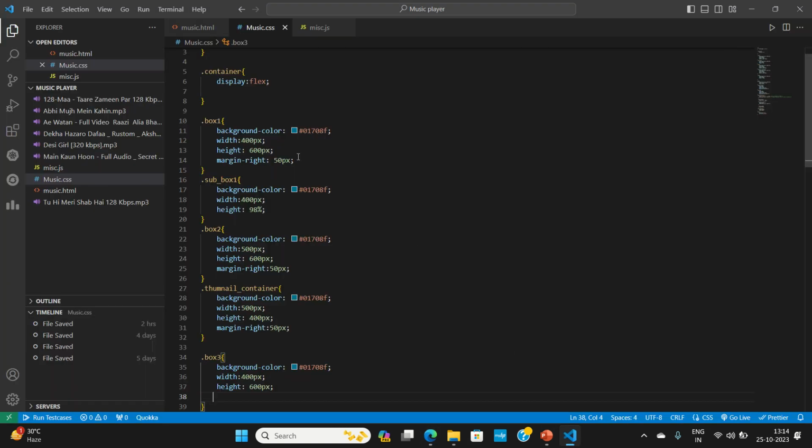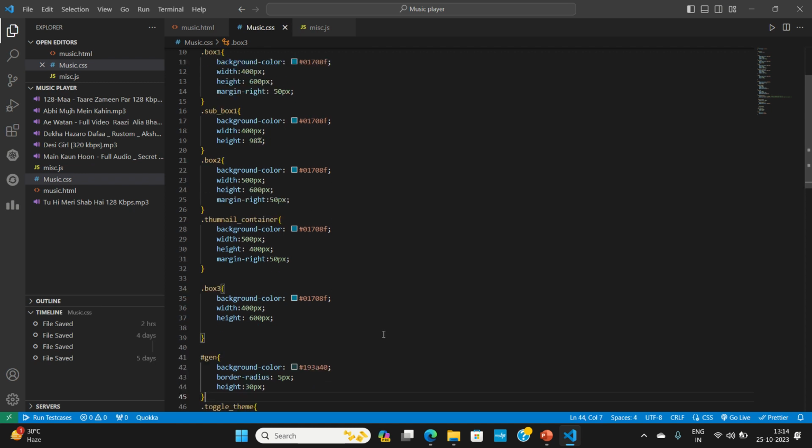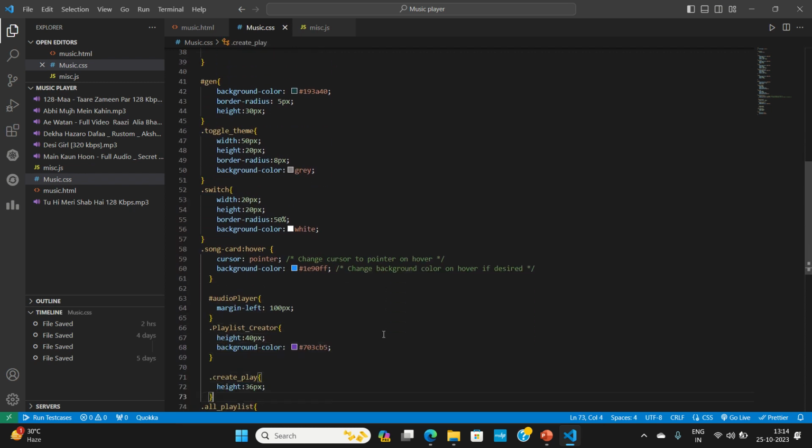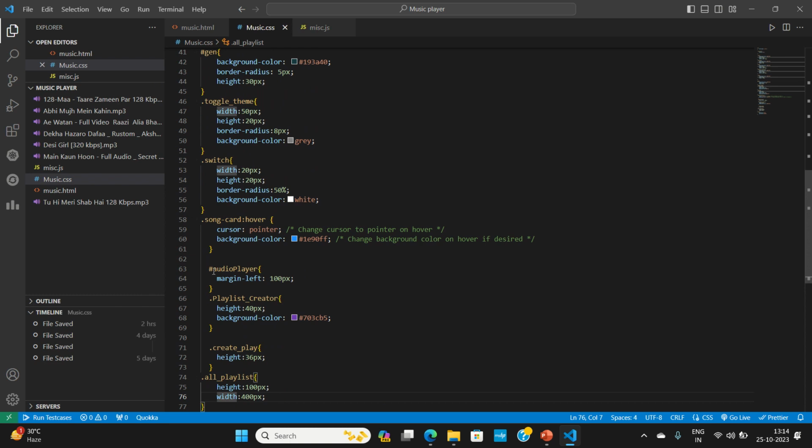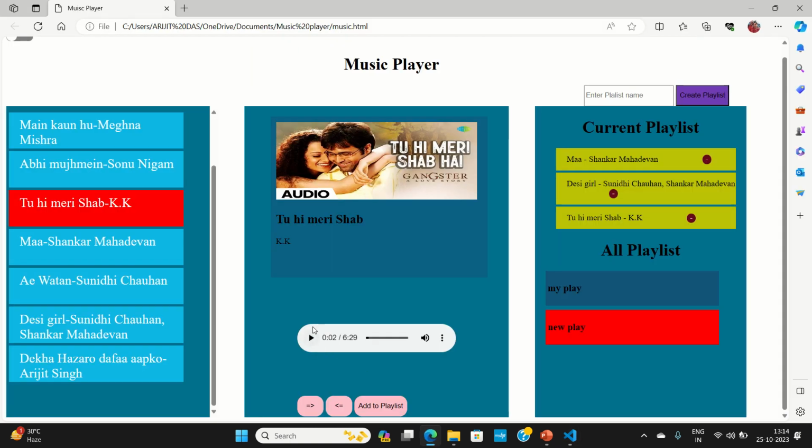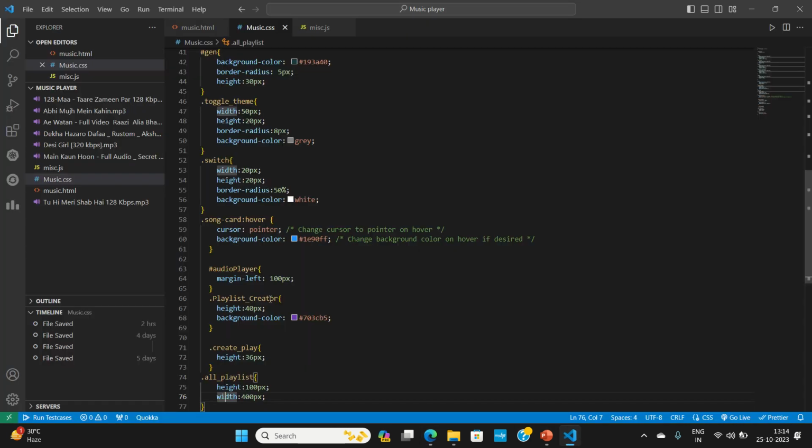Then the image that will be used as a thumbnail. Okay. So these are all basic things I hope all of you know. And this audio player, this portion which is playing the audio, the style which I have given a bit of left margin and all just to make the adjustments.